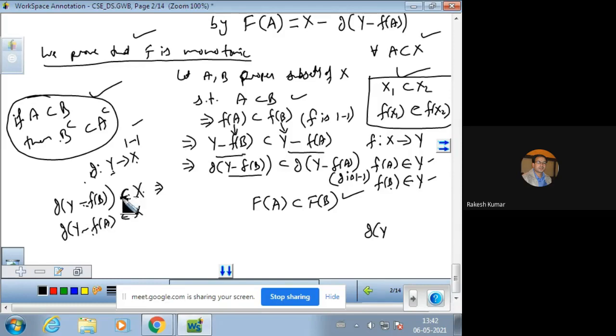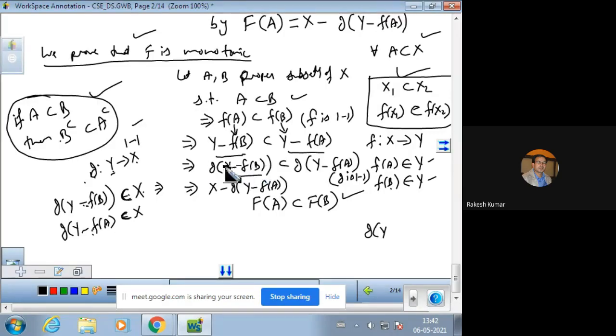So subset भी लिख सकते हैं and it means its complement will be universal set X minus g of Y minus f of A.